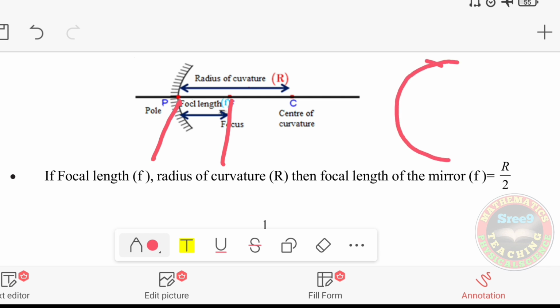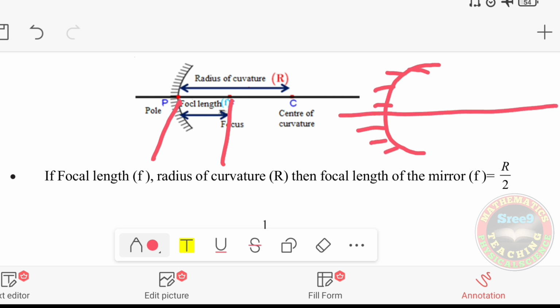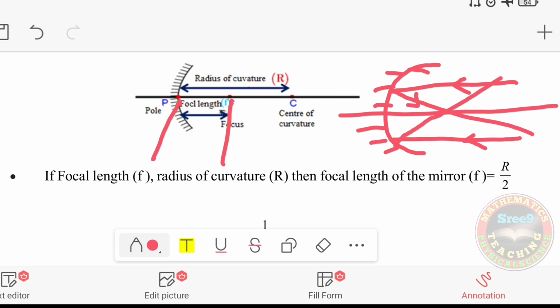I am drawing the concave mirror, and this is the principal axis. These are the incident rays. After falling on the concave mirror, they get reflected and meet at a point, which is called the focus.